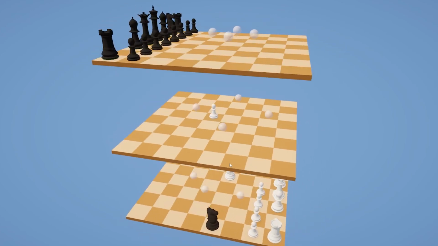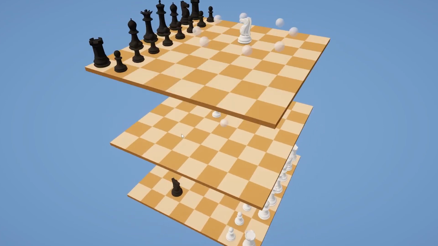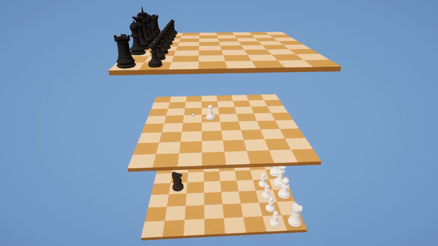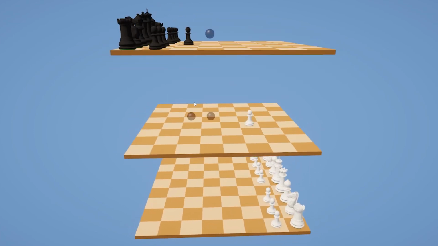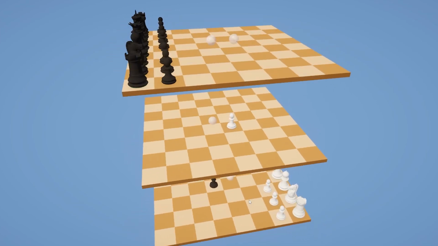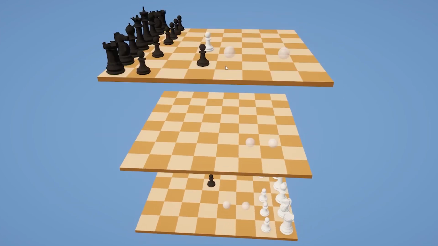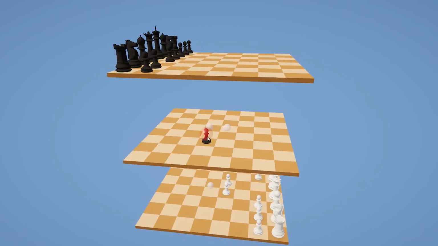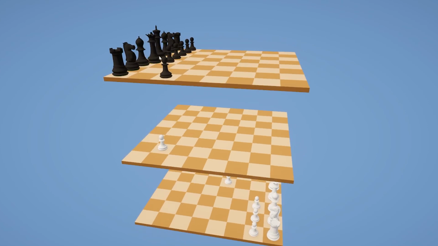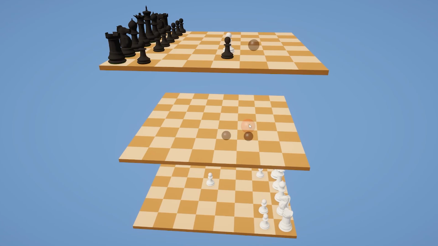The knight can move up or down 1 board and 2 squares orthogonally, or up or down 2 boards and 1 square orthogonally. As in standard chess, the knight is the only piece able to move past intervening pieces. The pawn can move up or down while staying in the same position laterally. When it moves forward, it can also move vertically by the same amount of squares. The pawn's first move can still be double the squares of its normal movement. The pawn can also capture diagonally forwards onto a board immediately above or below it. Promotion occurs at the opponent's back rank and starting board. And yes, there is en passant.